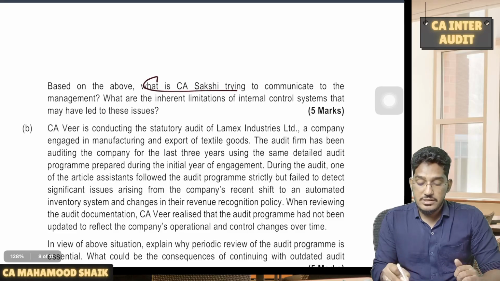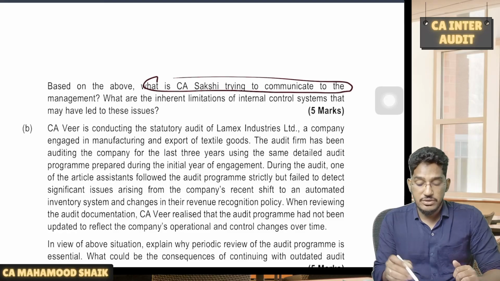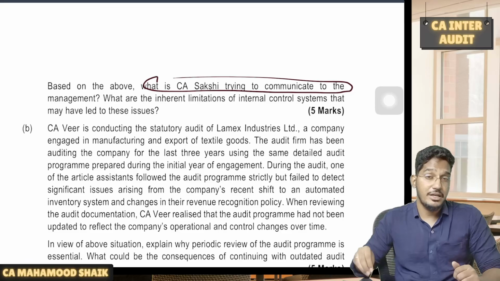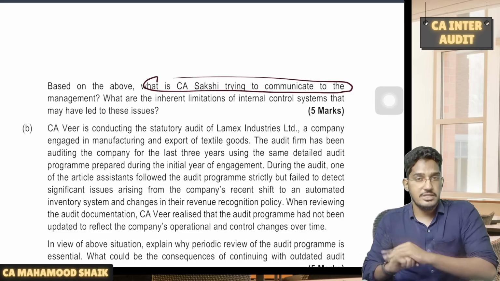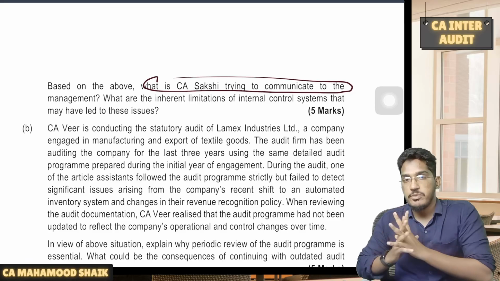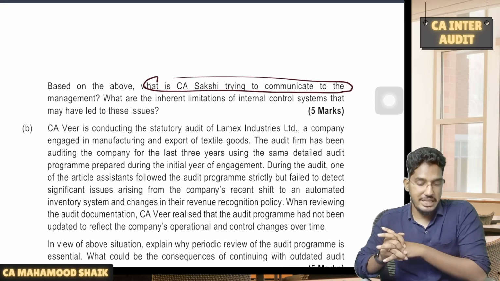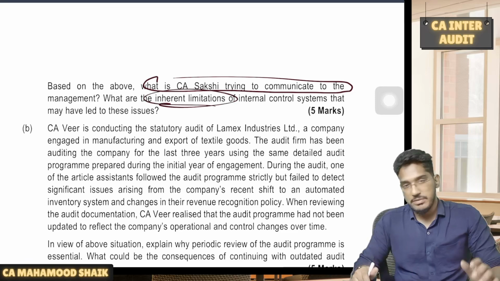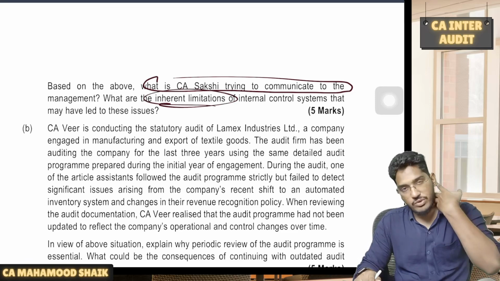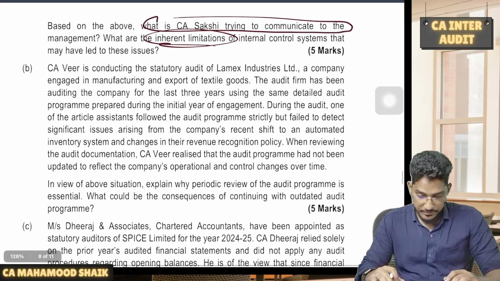Based on the above, what is CA Sakshi trying to communicate to the management? She is trying to communicate that no matter how effectively you implement internal control, they provide only reasonable assurance. They don't give you absolute assurance. Why? Because internal controls are also suffering from some inherent limitations. And they're also asking you to explain what are those inherent limitations. Those all inherent limitations, you have to write it here. Next.